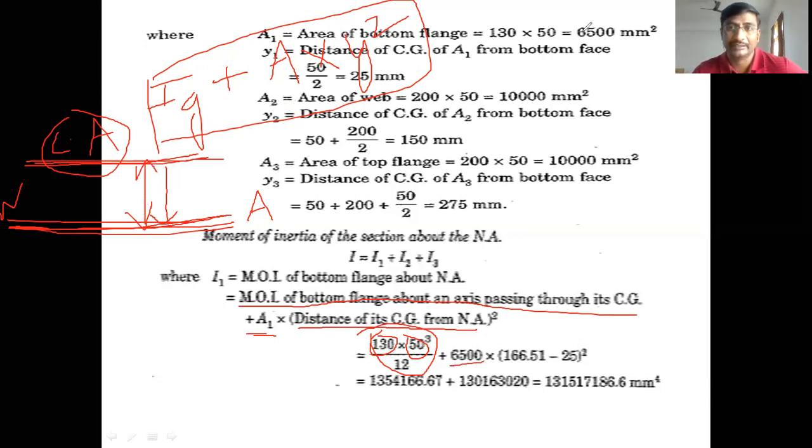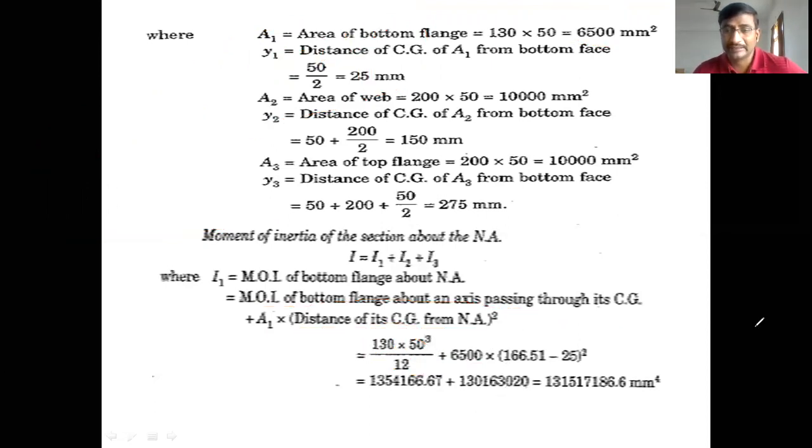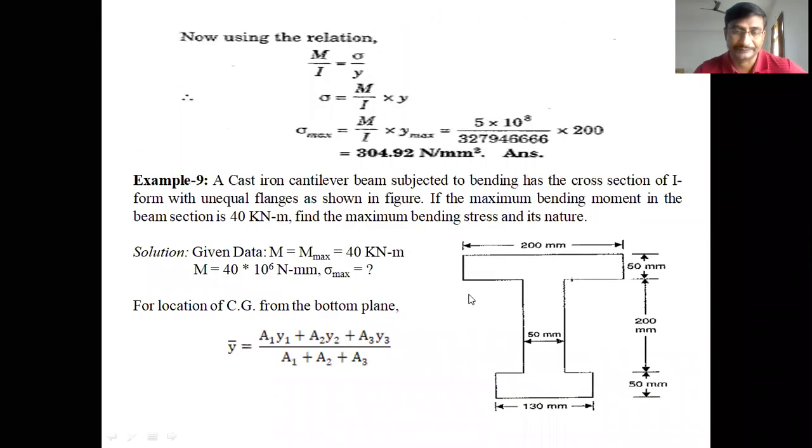Here, already written in the area, 6,500 is the area into the distance of its CG from the neutral axis. That means, for example, the bottom flange has its CG central axis at this place, that means 25 mm from the bottom face. But we know that the neutral axis is somewhere else, here. So what is the distance between these two? How to get the distance between these two?